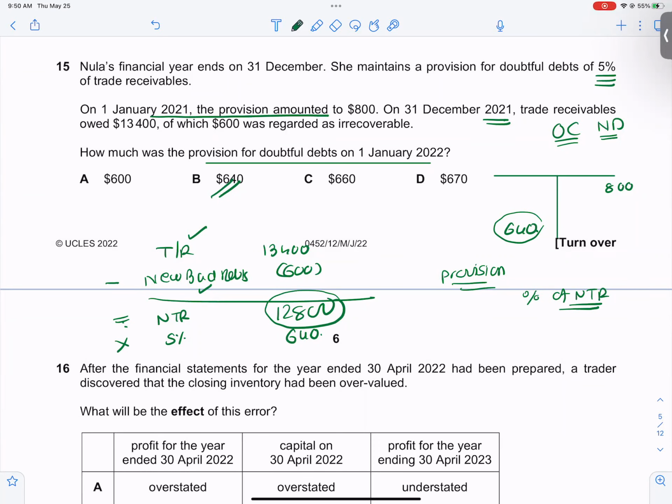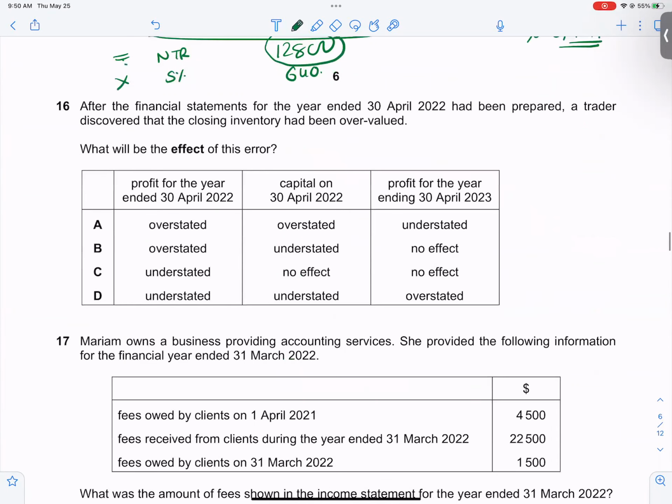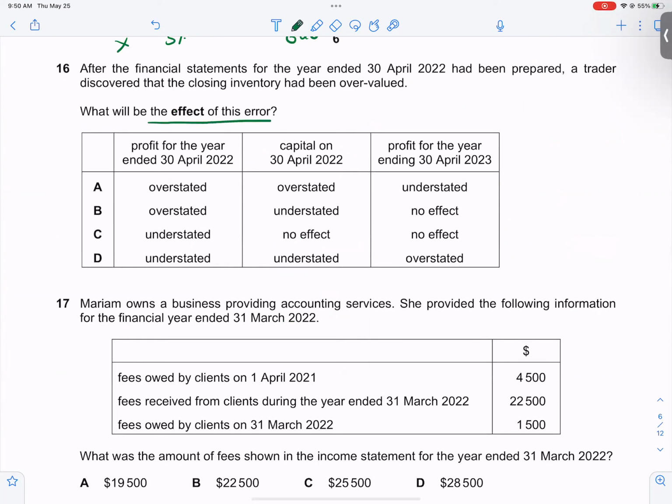Now let's go to the next one, the 16th one. What is the effect of this error? I want to know the effect of this error. So after the financial statements were prepared, the trader discovered that his closing inventory was overvalued. You will always treat your closing inventory as income. So if I am treating my closing inventory as income, that means income was overvalued.